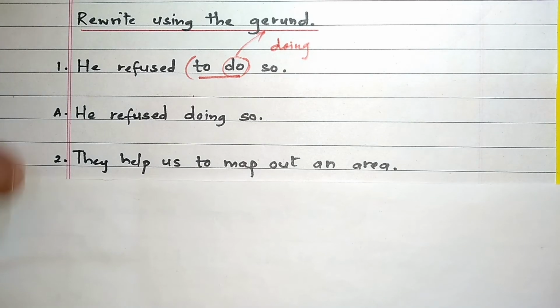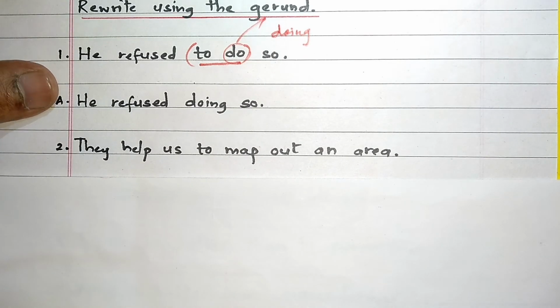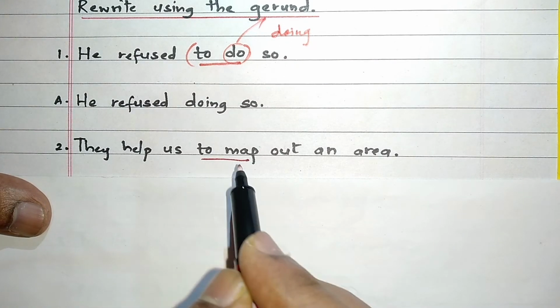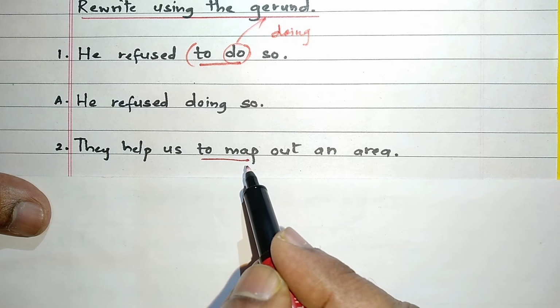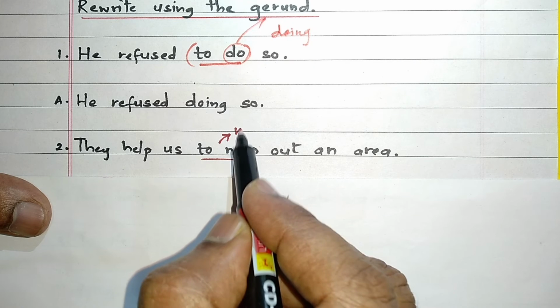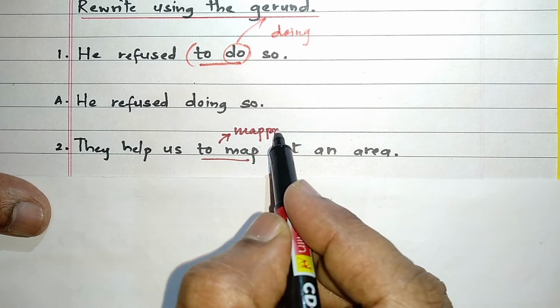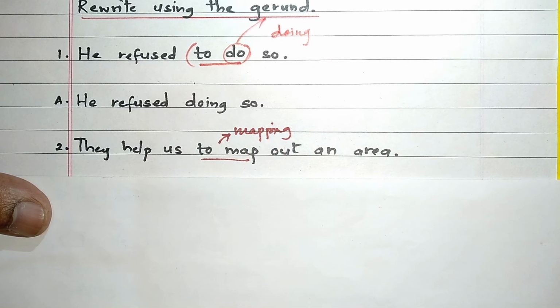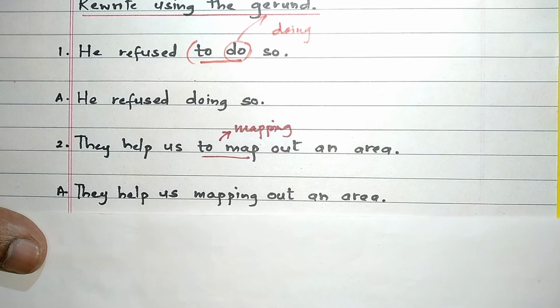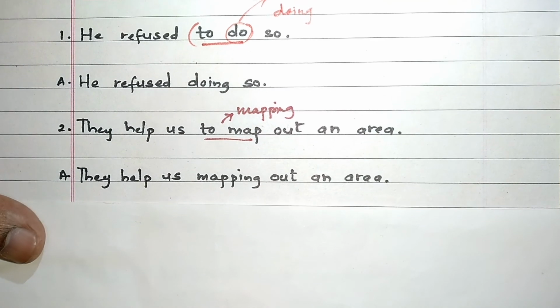Next example. They help us to map out an area. Here, to map is the infinitive and so we have to replace it with mapping, the ing of map. So mapping is the gerund. So we'll replace to map with mapping. So our answer is they help us mapping out an area.